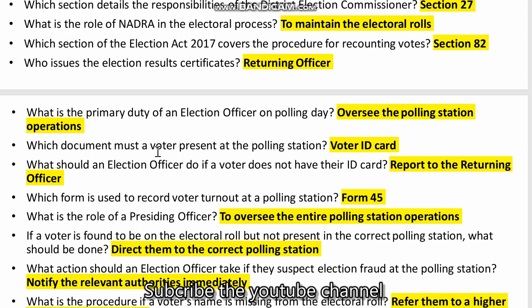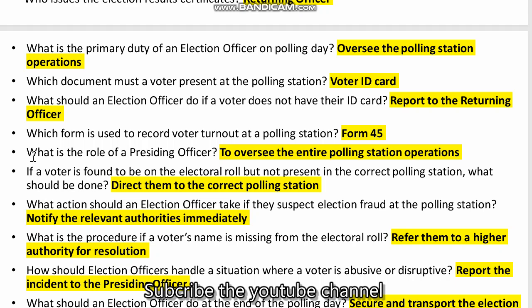Which document must a voter present at the polling station? Voter ID card. What should an election officer do if a voter does not have their ID card? Report to the Returning Officer. Question: which form is used to record voter turnout at a polling station? Form 47. What is the role of a presiding officer?